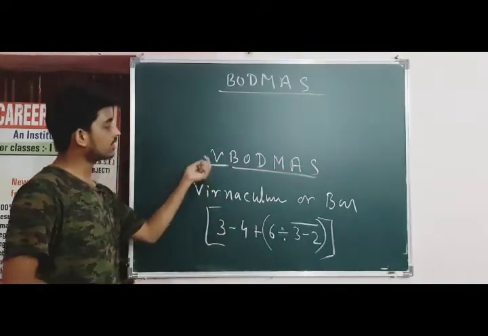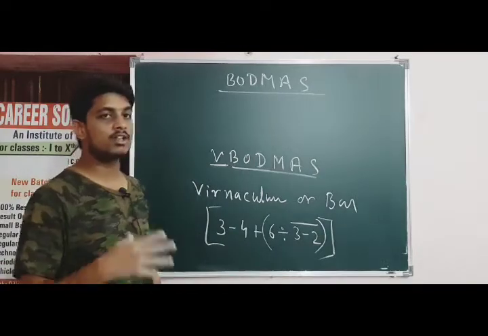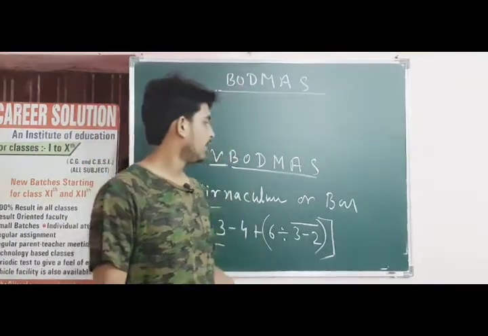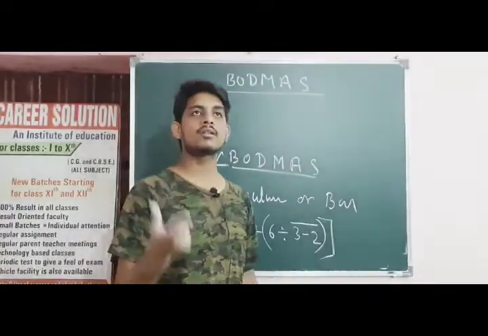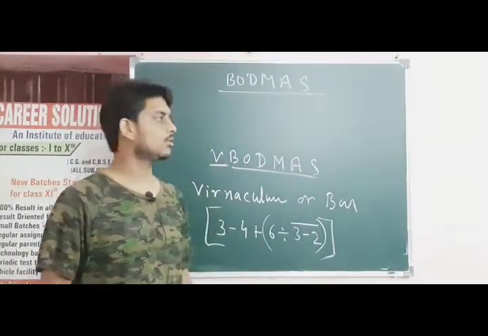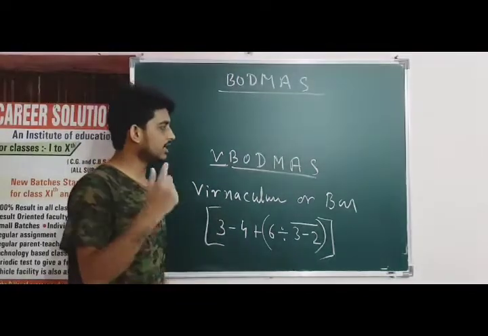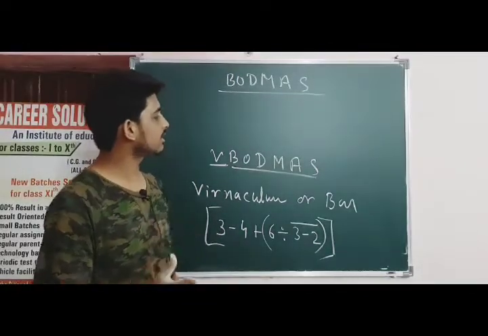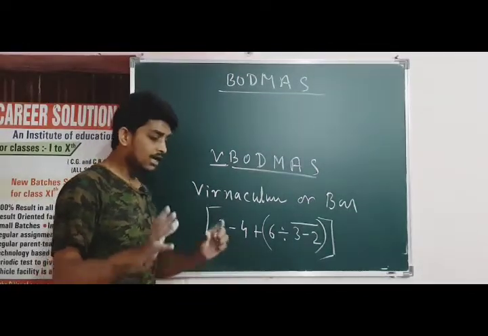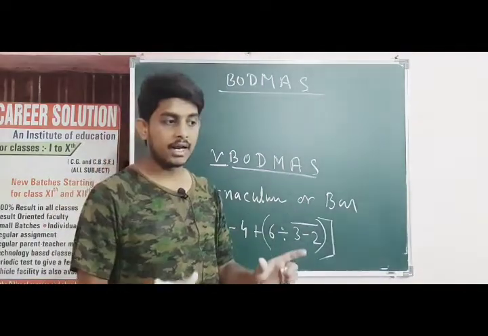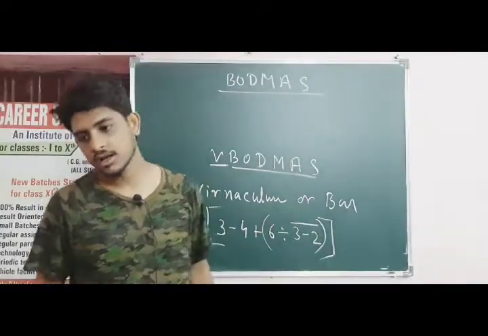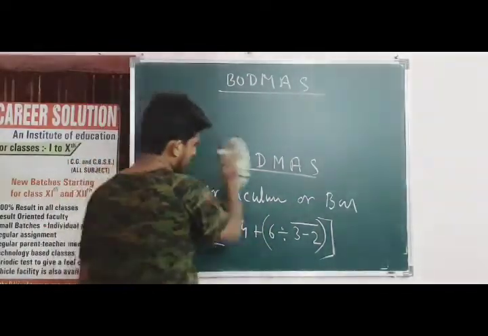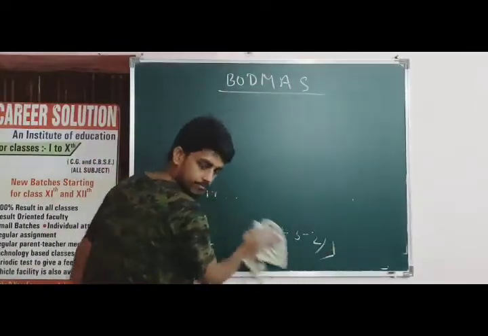And there is one more thing which is called VBODMAS. VBODMAS means vinculum with BODMAS. In that, if a vinculum is contained in any expression, then very first we will solve the vinculum, then bracket, then "of", then division, then multiplication, then addition and then subtraction. And how are we solving the bracket? In brackets, first we will solve the smaller bracket, then the curly bracket, and then after that the square bracket. That is the rule to solve the brackets.